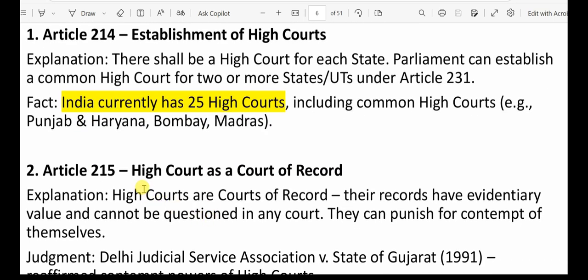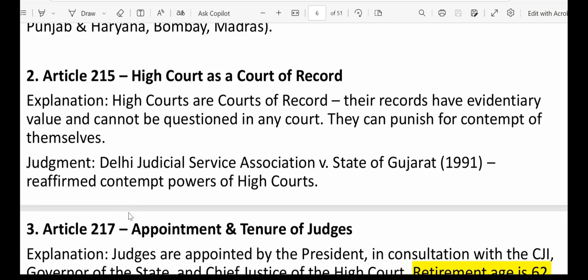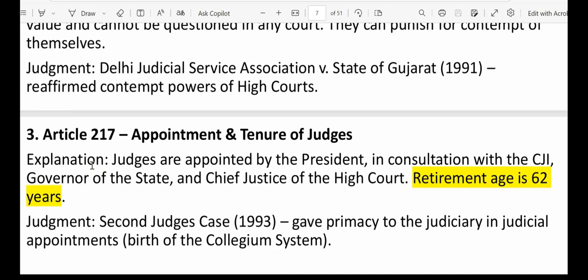Next, Article 215, High Court as a court of record. Here we have a judgment: Delhi Judicial Service Association versus State of Gujarat, 1991. It reaffirmed the contempt powers of the High Courts. That means if anyone disobeys the High Court's direction, then the High Court will have the power to punish that person. This kind of power High Courts have, and it is based on the Delhi Judicial Service Association versus State of Gujarat, 1991 case.